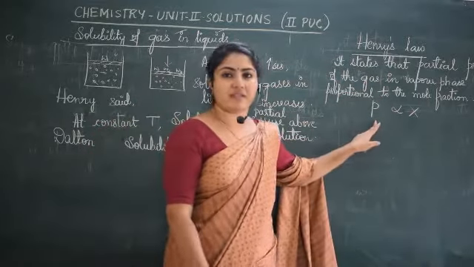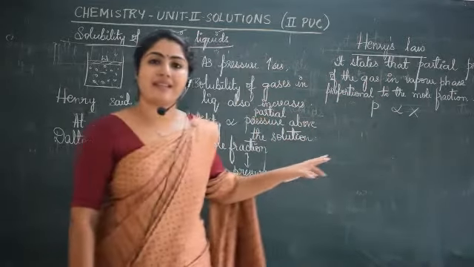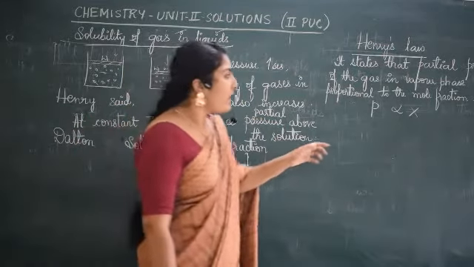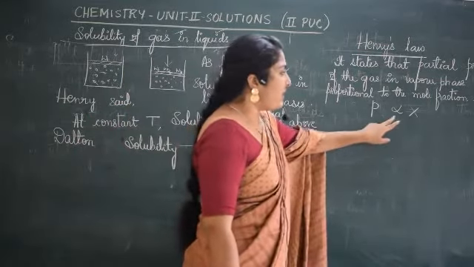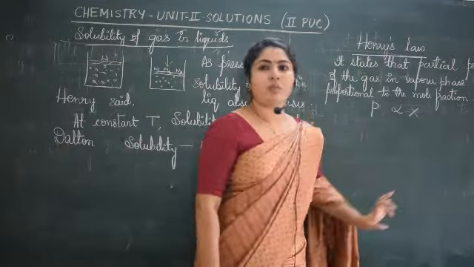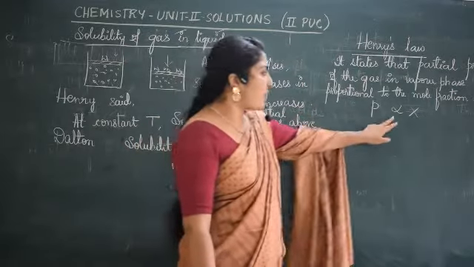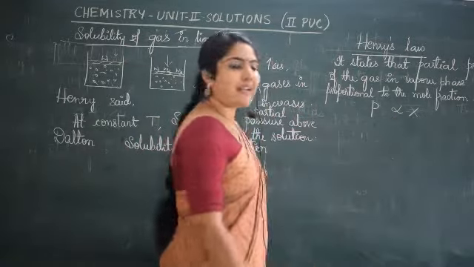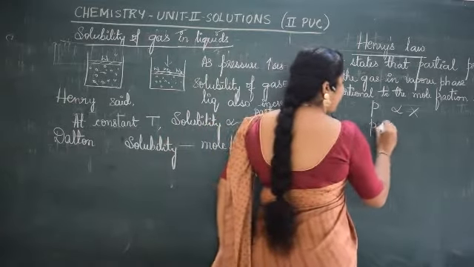In vapor phase means when the gas is in its vapor state. The partial pressure is directly proportional to mole fraction, and this proportionality symbol is removed by taking a constant KH.